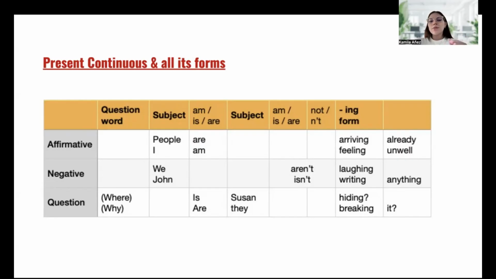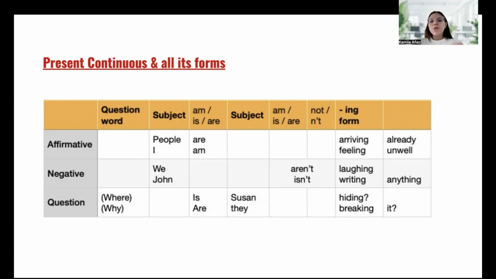For affirmative, we have subject, that can be a name or a subject pronoun, that will be I, you, we, they, he, she, it, or we can also use the name of a person. Then we use the verb to be. The verb to be will be am, are, is. And we use the ing form, that will be the verb plus the ing at the end of the verb, and the complement at the end of it if you want to add it.